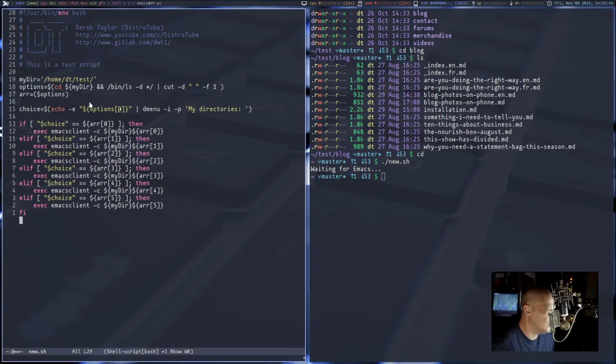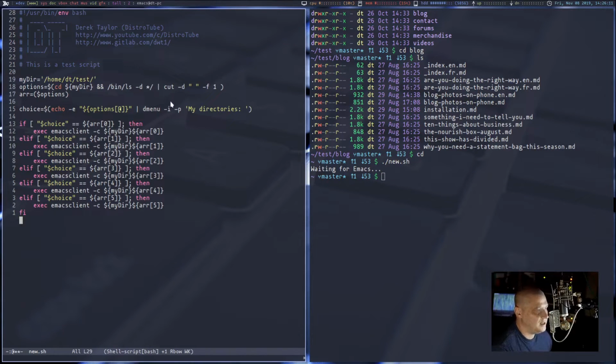So options equals, and then I wanted bash to basically cd into the test directory, and then run the ls command with the -d flag, list only the directories, asterisk slash, give me only the names that end in a slash, because the names that end in a slash in the ls command are directories. Files don't usually end in a slash, right? Or never end in a slash.